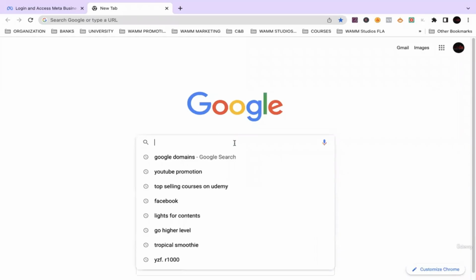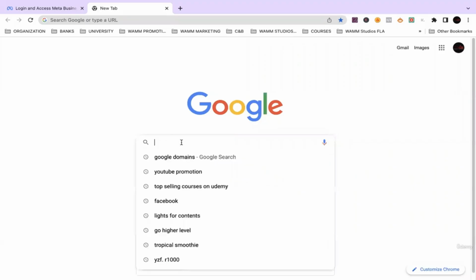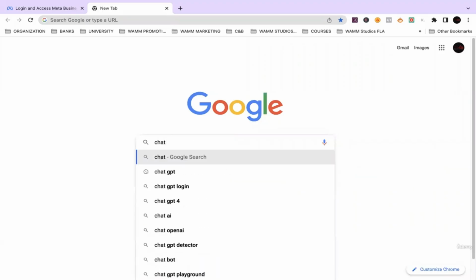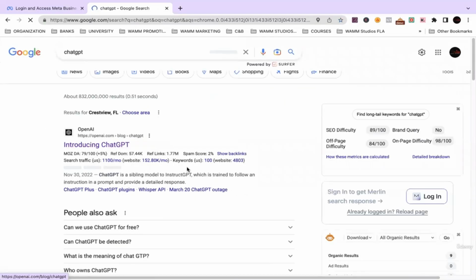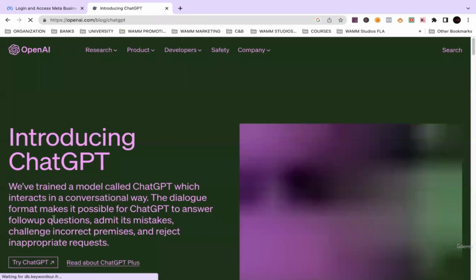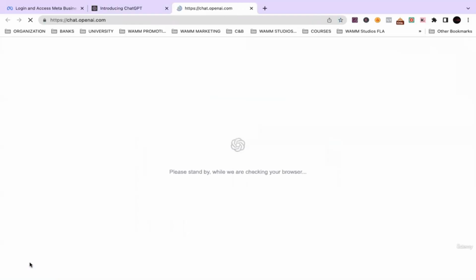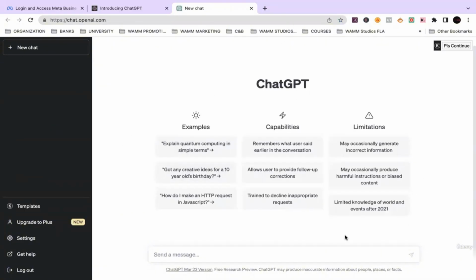All right, guys, we're back to it. The next thing is we want to make sure you know how to access ChatGPT. We type in ChatGPT in the search engine on Google. Everything starts with Google. As you see, the first one that pops up is OpenAI. We click on that link, and at the bottom it says try ChatGPT, and here we are. This is the interface for ChatGPT.